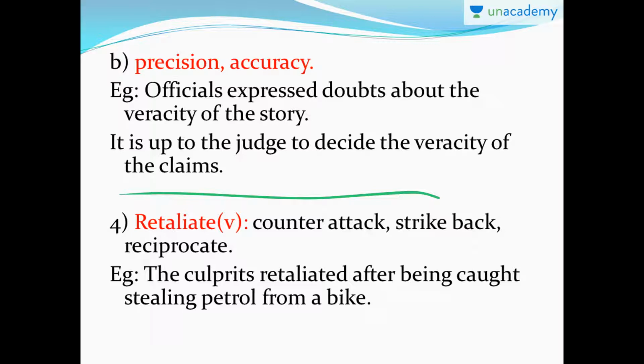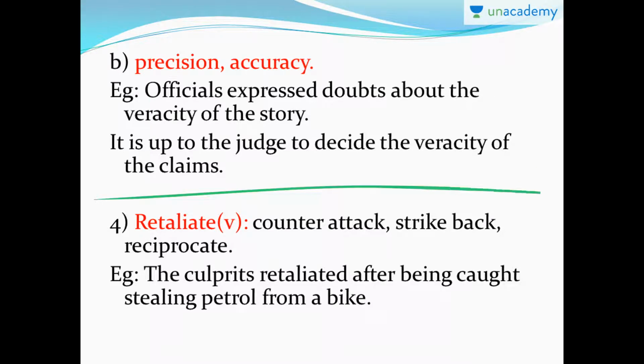So it basically depends on the context. But when we say veracity, it usually means truth or honesty. In the first example, the officials expressed their doubt about the truthfulness of the story, whereas in the second case, it is up to the judges to decide if the claims are true or not.